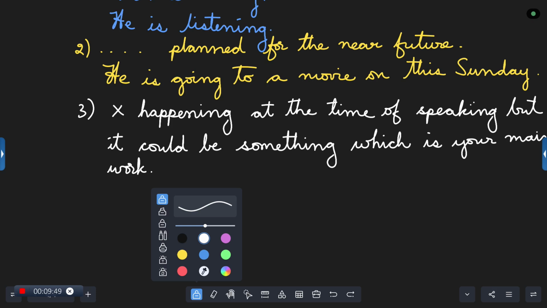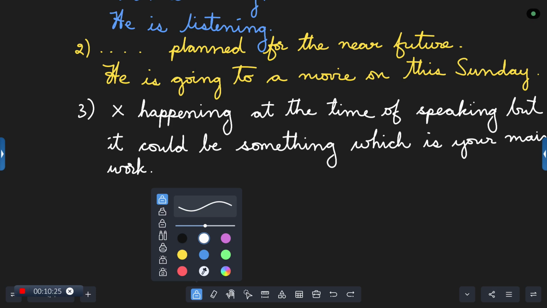Now let us assume that you have gone to your relation's house. When you go to your relation's house, will you go in uniform? Will you carry your school bag? No. But 100% your relations will say, what are you doing now? Do they ask you? Yes, immediately. What's your answer? I'm studying 10th class. You say that. Is that your main verb? Yes or no? Yes. So whatever is your main verb, even though it is not happening at the time of speaking, we use the present continuous tense.